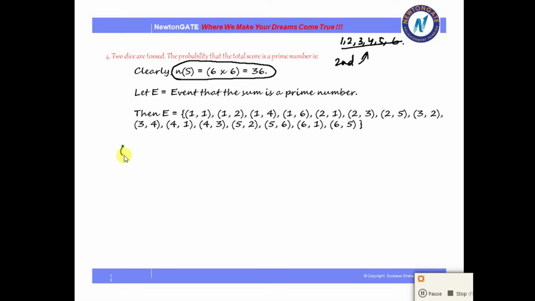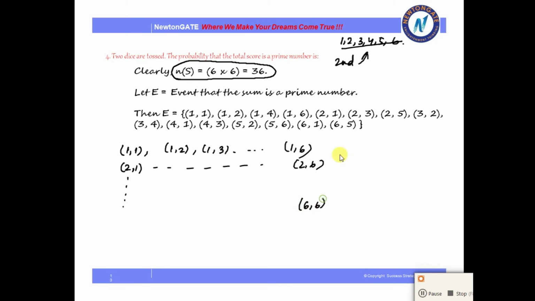Now the outcomes are 36 because if I choose it in that way, for each of these individual numbers I am getting 6 different outcomes. Again for 2 I will be getting 6, again for 3, and continuing in this way we will get 36 outcomes in total. So that is why here it is written that n(S) is equal to 36.